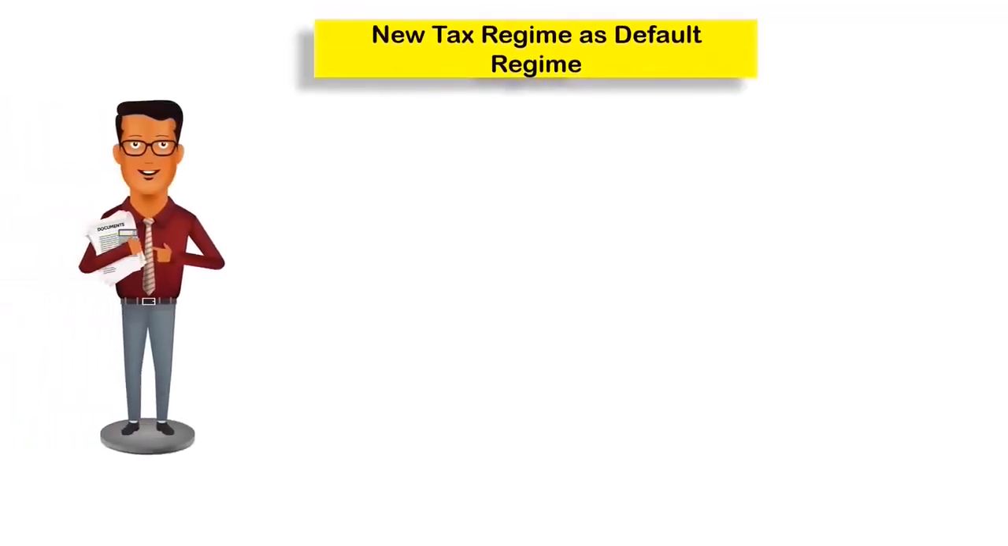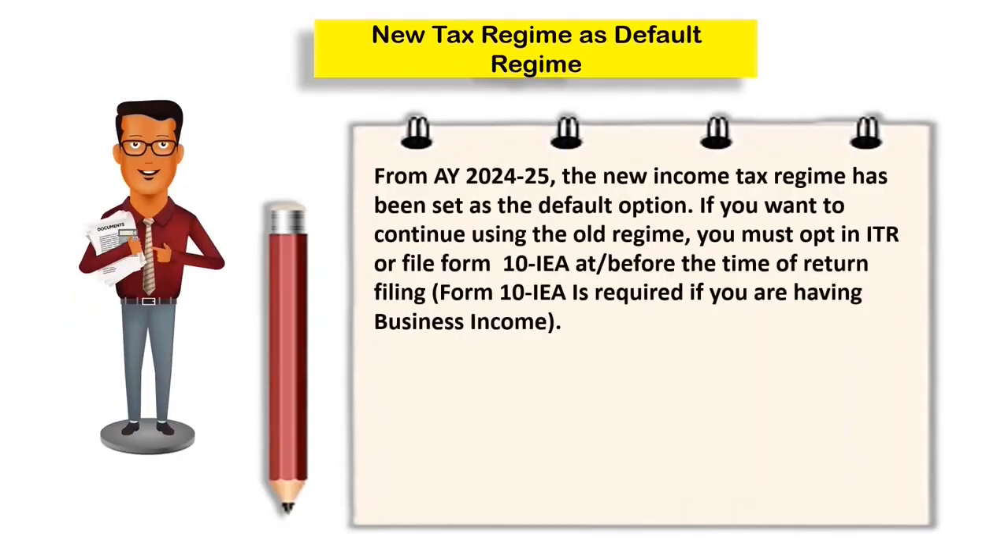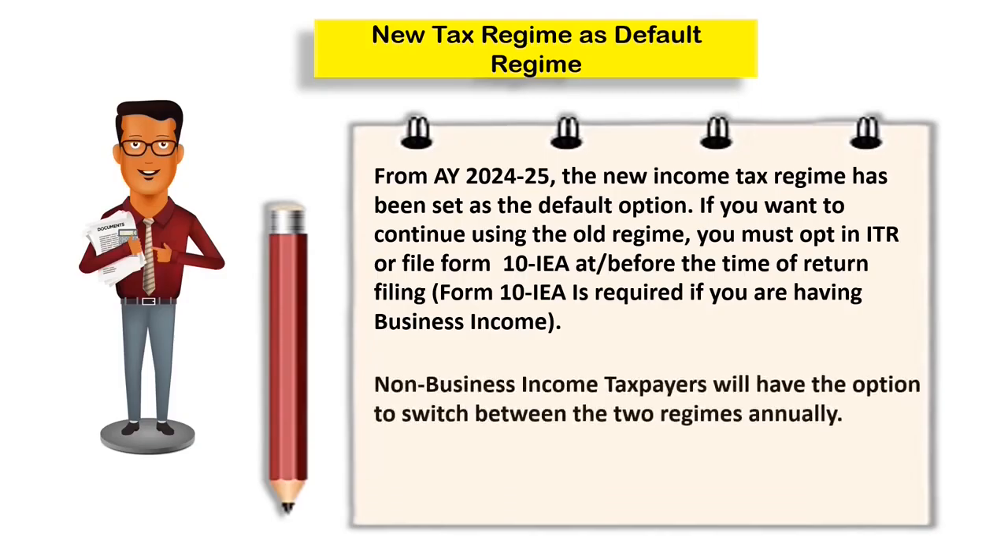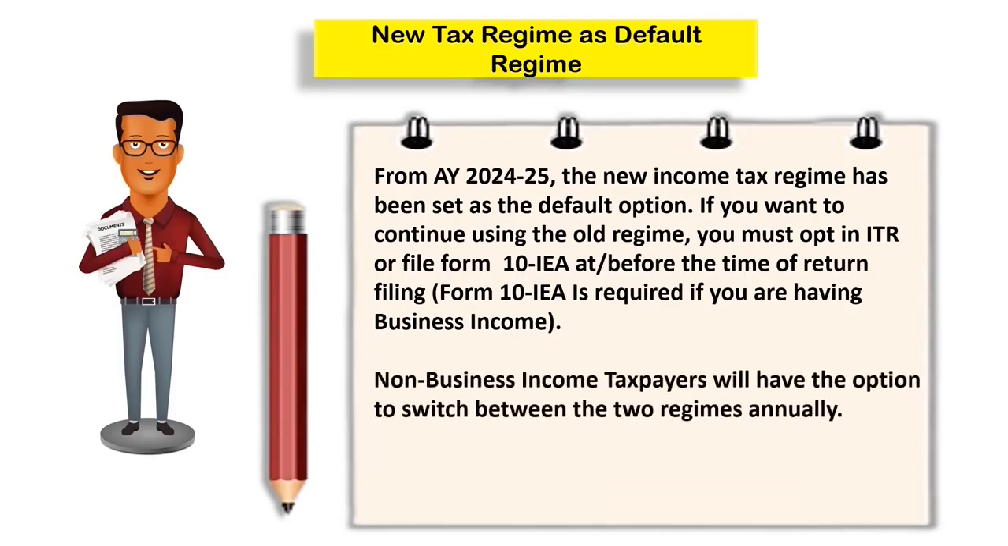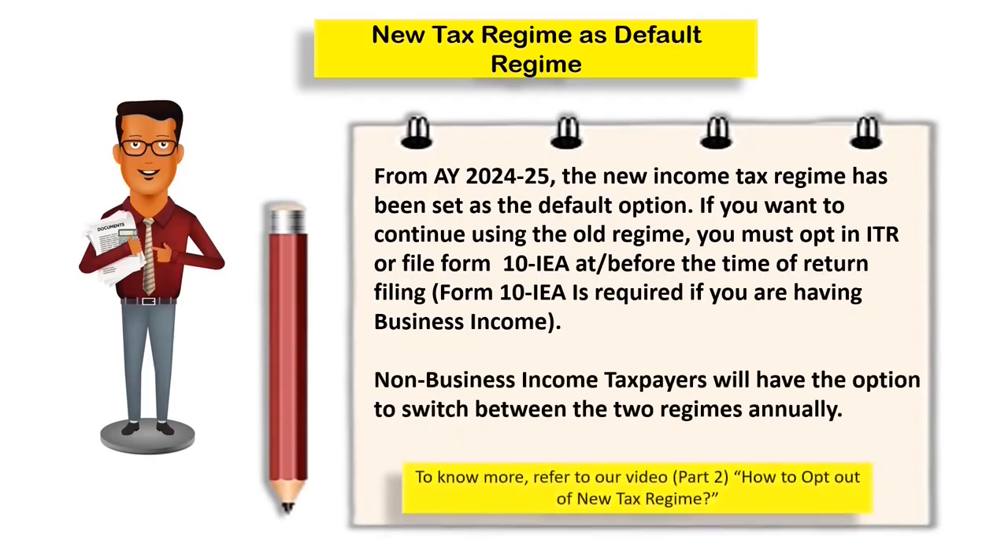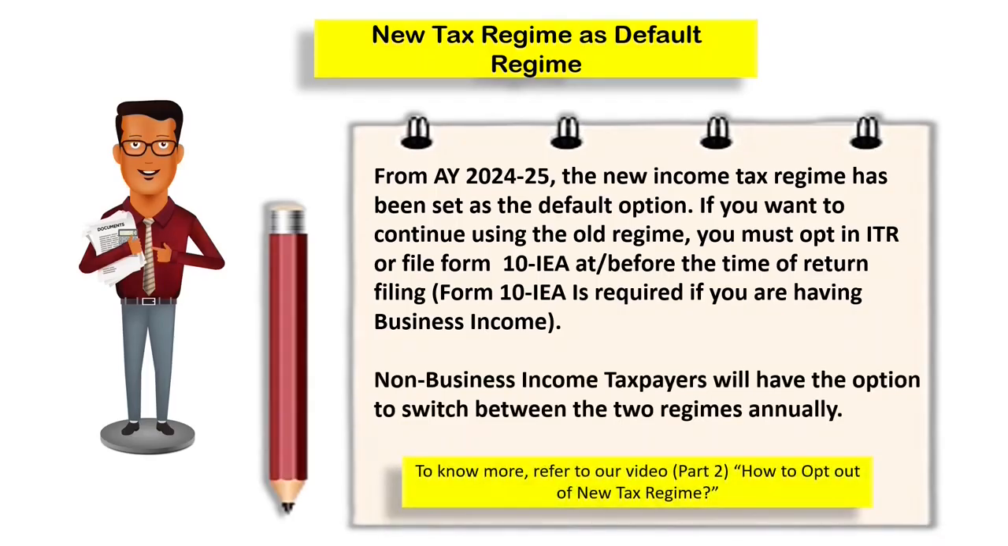As already discussed, from assessment year 24-25, the new tax regime has been set as the default regime. Therefore, if you wish to continue using the old tax regime, you must opt out of the new tax regime in your income tax return or file Form 10IEA at or before the time of filing your income tax return. Form 10IEA is applicable only if you have business income. Non-business income taxpayers will have the option to switch between the two regimes on an annual basis at the time of filing their income tax return.